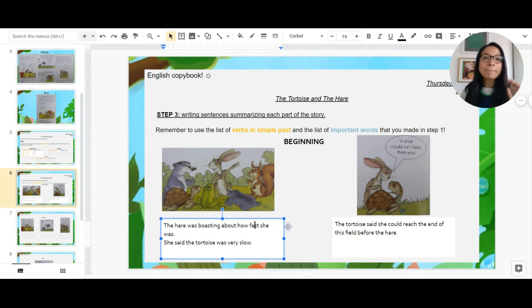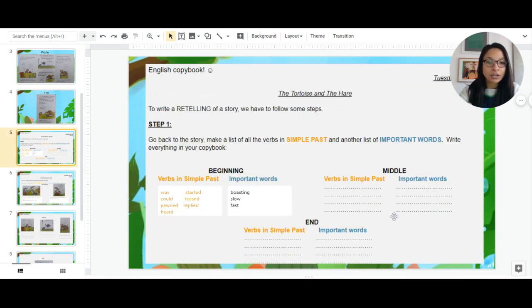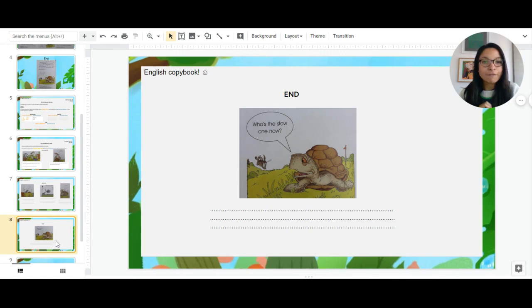So this is what we need to do. Just small but complete sentences for each part. This was for the beginning, then you will need to do it for the middle. Remember to go back to step number 1 to check in your copybook which were the verbs in simple past and important words that you chose. And the same for the end. Okay? Once you have finished with this, you send me a picture of your work, and as soon as I get it, I correct it and send it back to you.